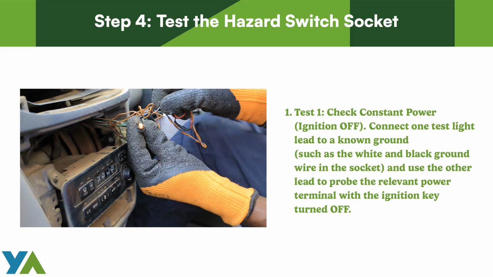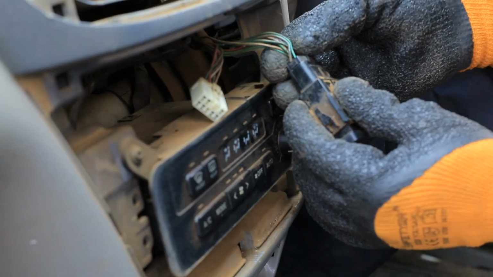Step 4. Test the hazard switch socket. Testing the socket confirms the fault is not in the wiring or flasher unit. Test 1. Check constant power. Ignition off. Connect one test light lead to a known ground, such as the white and black ground wire in the socket, and use the other lead to probe the relevant power terminal with the ignition key turned off.